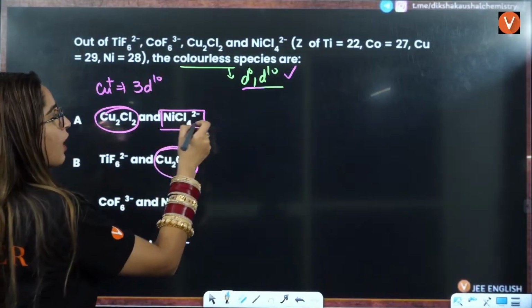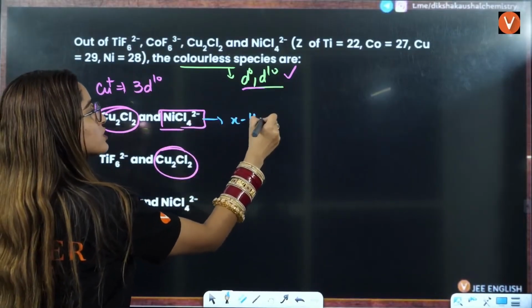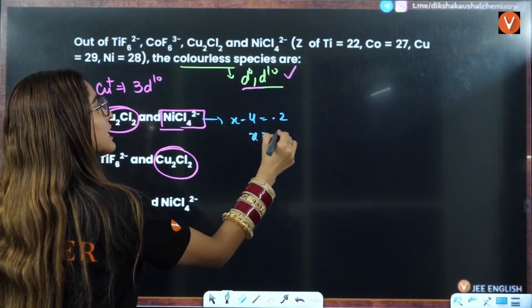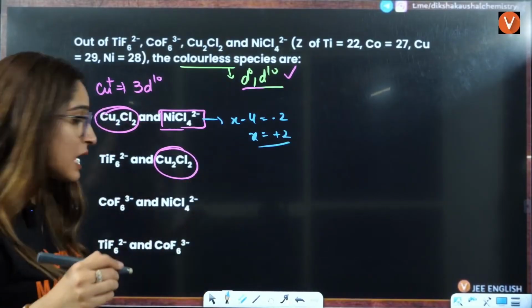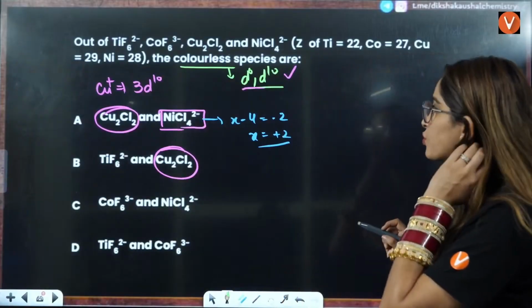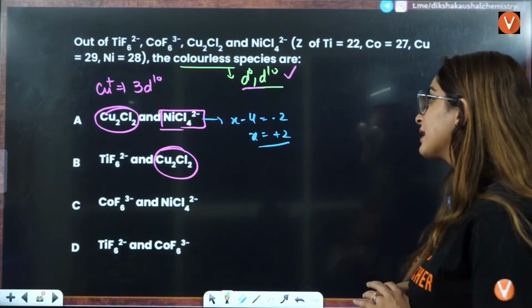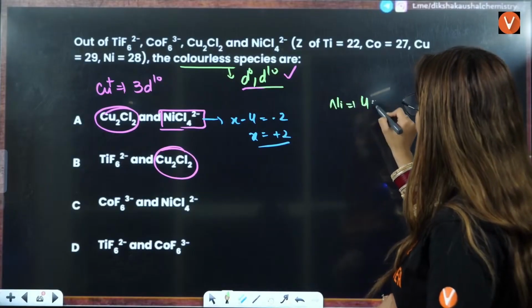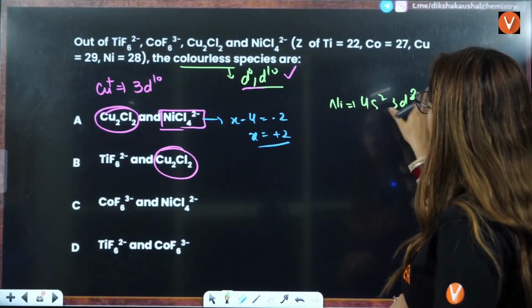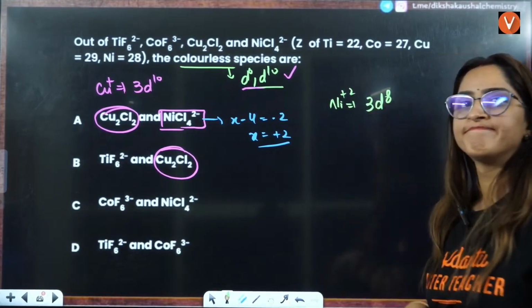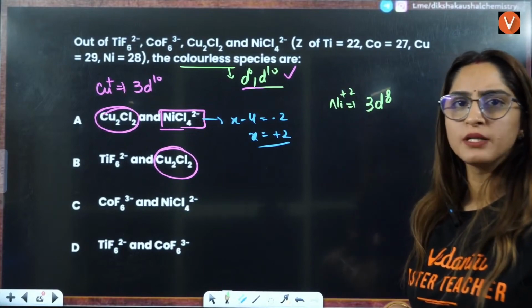After eliminating, you have x minus 4 equals minus 2, so x equals plus 2, right? Now if you see this here, x is equal to plus 2. Nickel, we know that is 4s2 3d8. Plus 2 means it will be 3d8, right? It is 3d8, not possible, right?